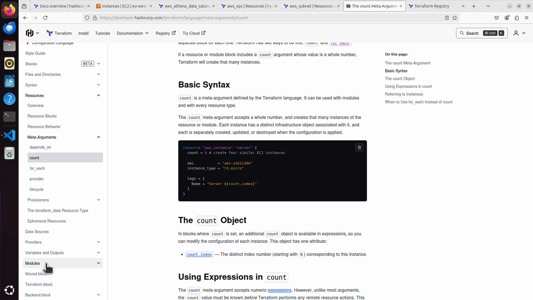But I will not go through this, because this is not for beginners, and you will only work with that when you work with huge infrastructure. Then you might want to use modules. But my point is, from here, you can go anywhere you want, work with anything you want. You just need to use this documentation, and it will tell you exactly how you use that particular resource or that particular function or utility within Terraform.